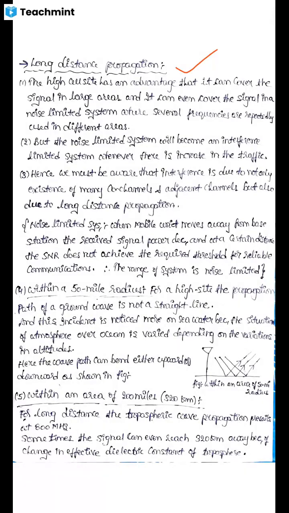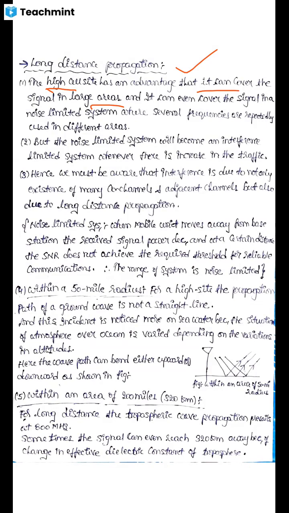In this long distance propagation, we will consider the height of the cell site as high. Its advantage is that it can cover the signal in large areas, as the height of the cell site is high.